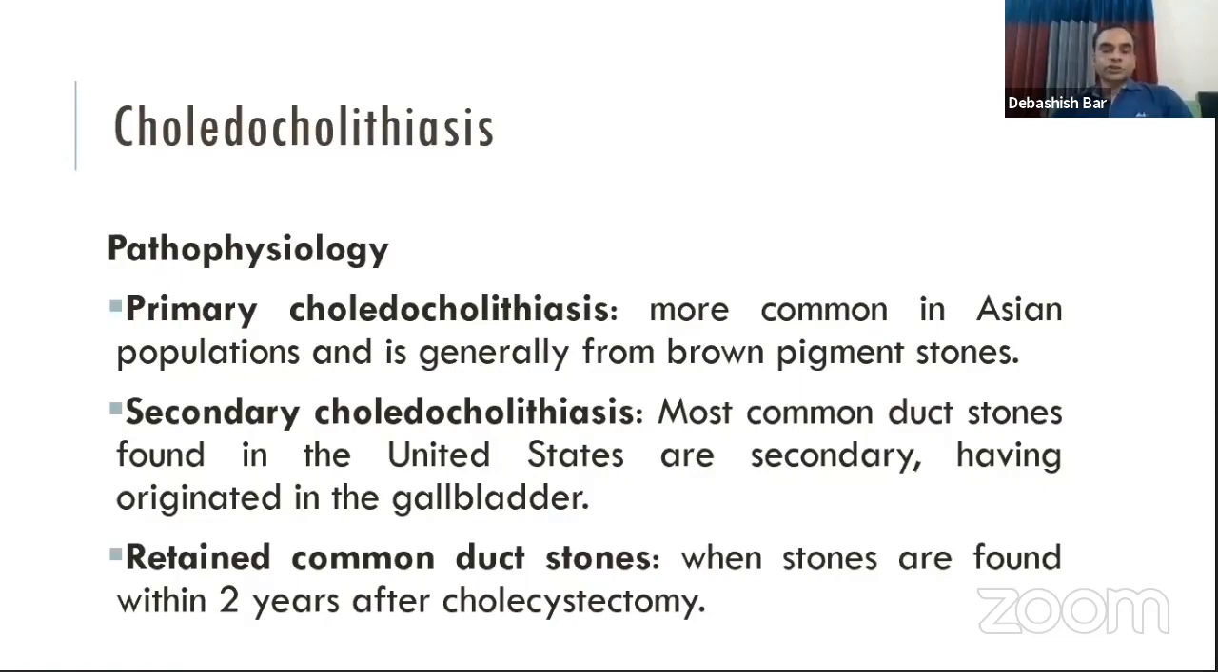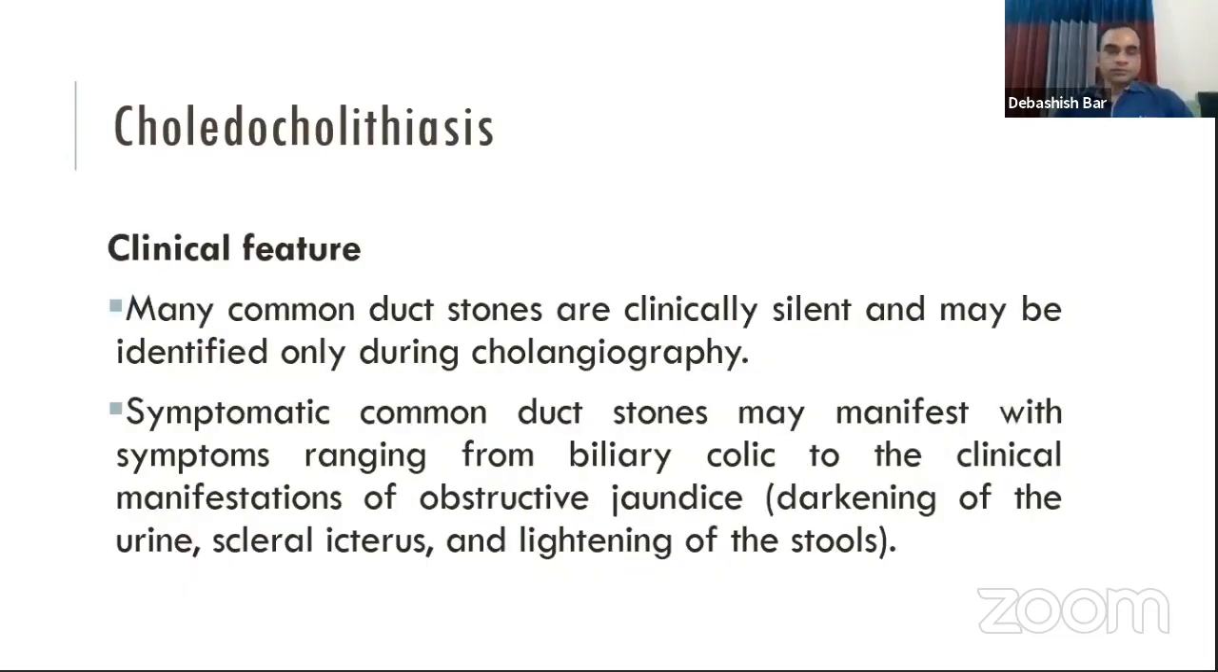If we find any stone within the biliary tree within 2 years of cholecystectomy or choledochotomy, it is called retained bile duct stone. But if we get stones after 2 years within the bile duct, after the first surgery, that is cholecystectomy or choledochotomy, it is called recurrent bile duct stone.